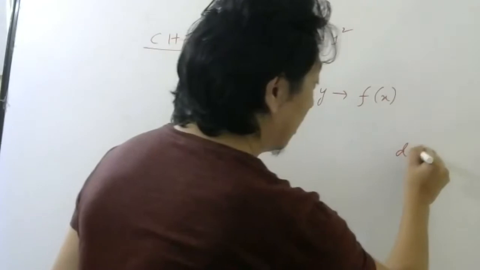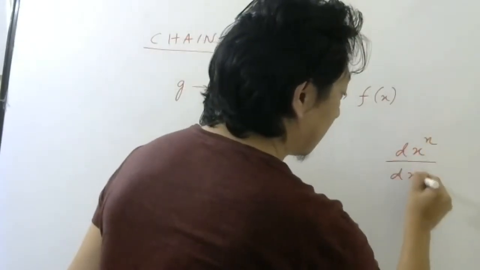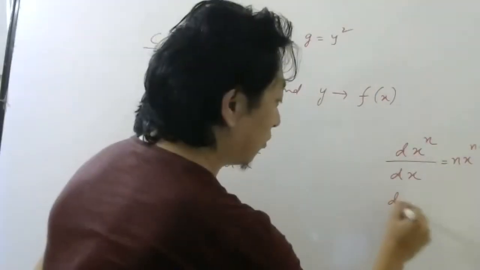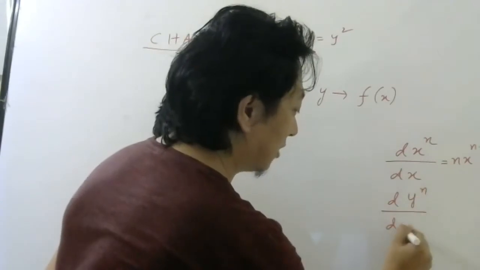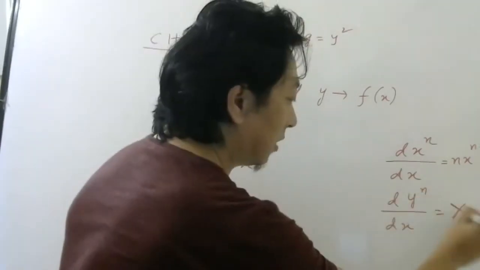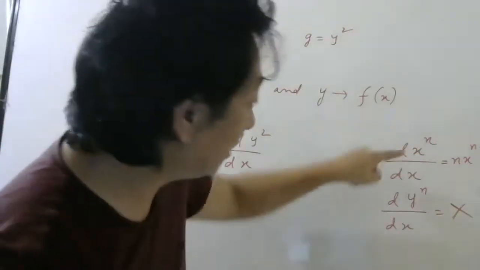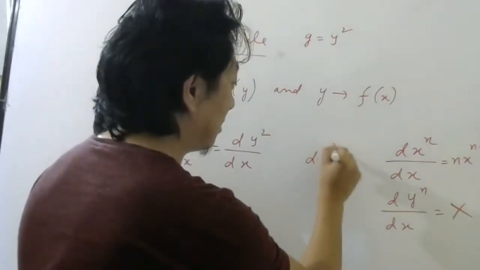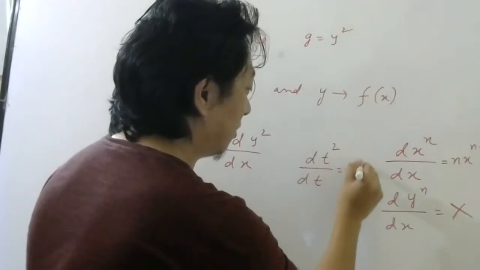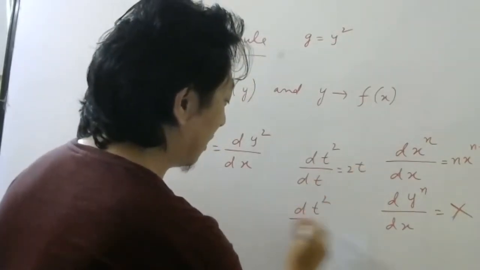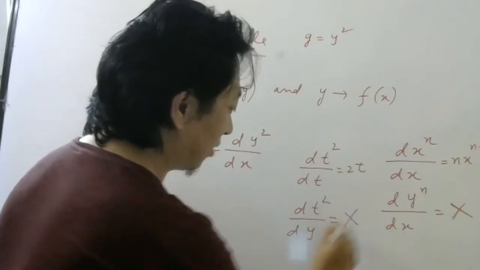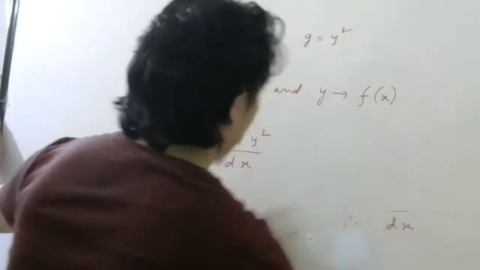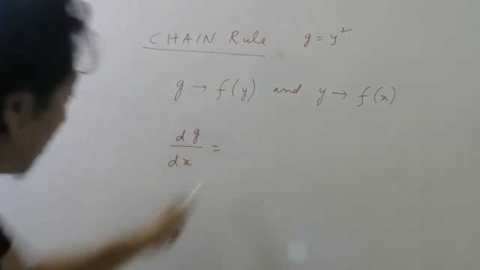I gave you the formula for d of x power n by dx. For this, I gave you the formula, right? But I did not give you a formula for d of y power n by dx. This one I did not teach you. There is no formula. A direct formula can be applied when this is x and this is also x. Like for example, you can write d of t squared by dt, that you can write, no problem, 2t. But you cannot write d of t squared by d of something y like that. Understanding or not understanding? So directly we cannot calculate this.